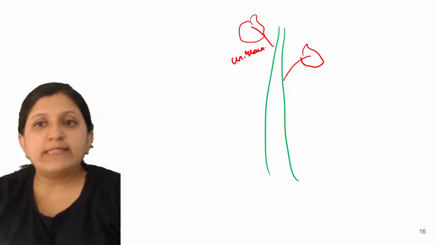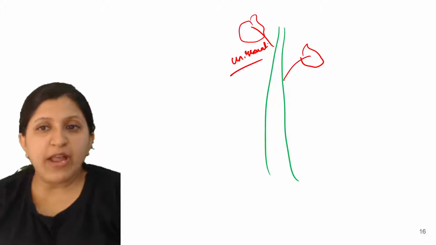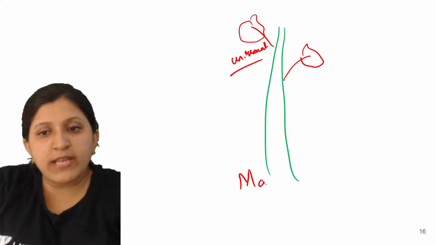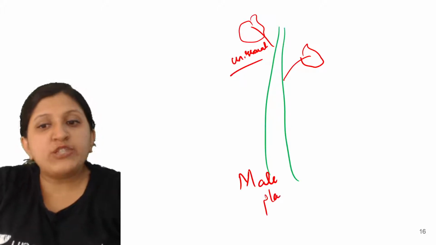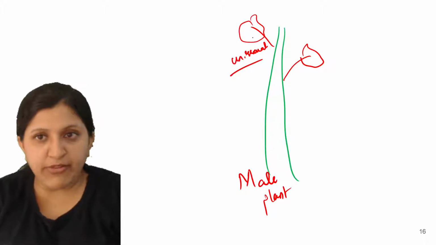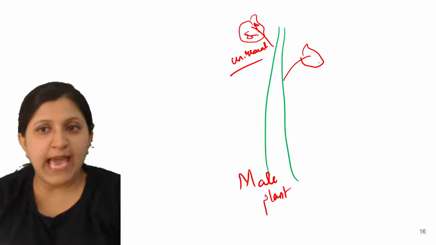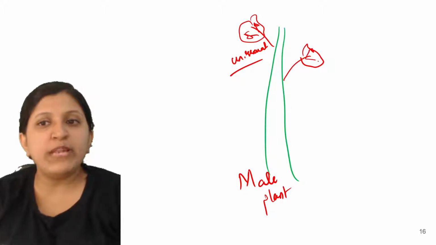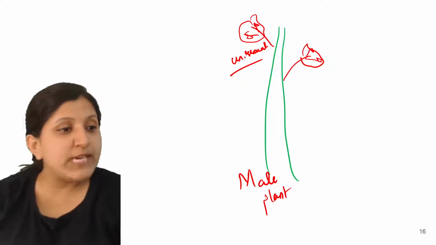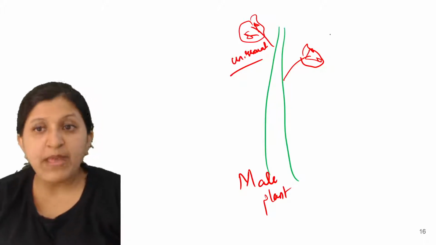This one is a male plant which produces only the male flower. That means it will have the anther only, that is anther and filament. Stamen only will be there, so there is no stigma, style or ovary.